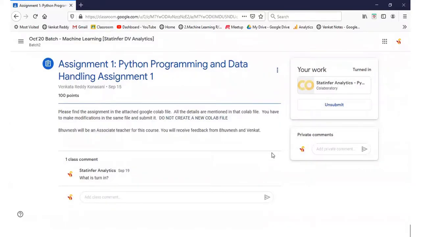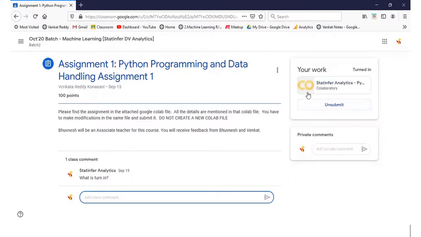Bhunesh is another instructor, and we will be reviewing your assignment. If there are any issues or problems, we will give you the feedback there. If there is a better way to do a command you have written, we will give you the suggestion to use this command. If something is left blank, don't expect the code from me. We will ask you to fill it in. If everybody is not getting a command, obviously we will give you the answer.